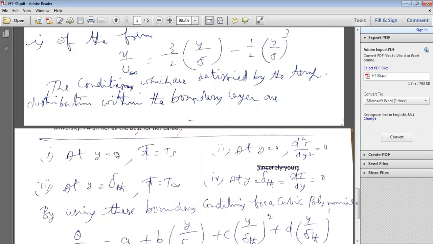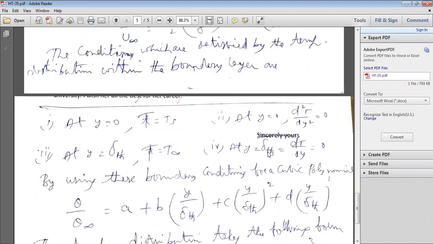And the second boundary condition, at y is equal to 0, because for a given surface temperature, assume that is constant. That's why d square T by dy square is equal to 0. At y is equal to 0, second boundary condition, d square T by dy square is equal to 0.